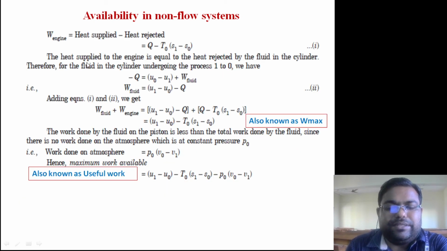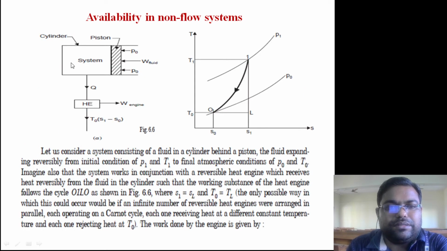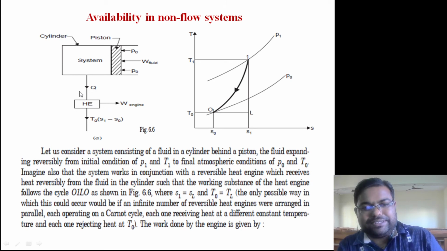So if you look here, the displacement work will be produced by this closed system, which will be doing work against the atmosphere, and this is the engine work, right? How to get the engine work? We have to apply the energy balance here, that is the steady flow energy equation. How to get the displacement work? We have to apply the first law of thermodynamics for the system. So total work will be the summation of these two. So this is the fictitious engine we have used to find out the available energy out of it.